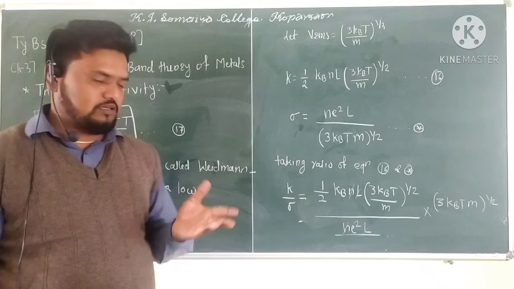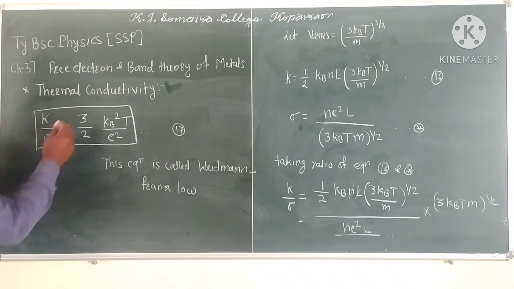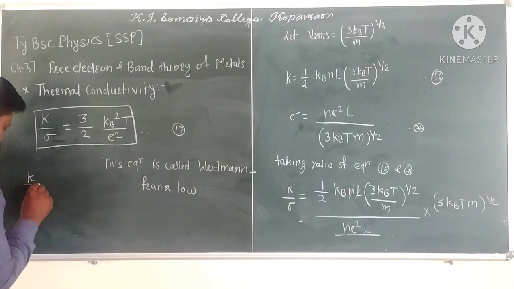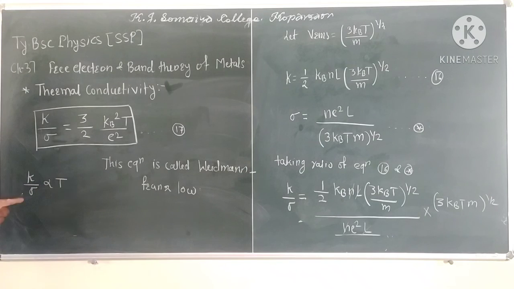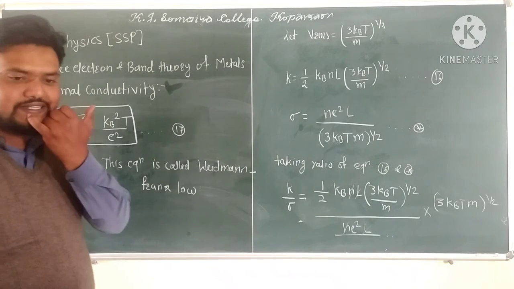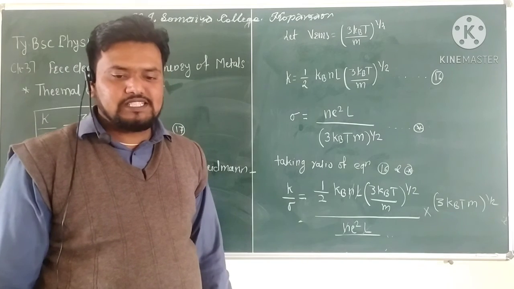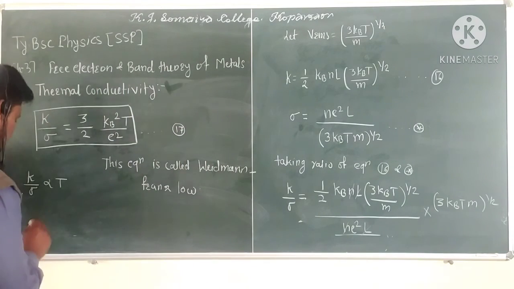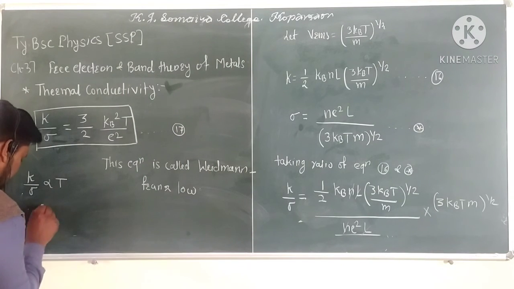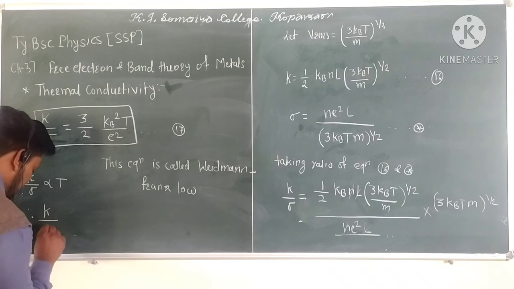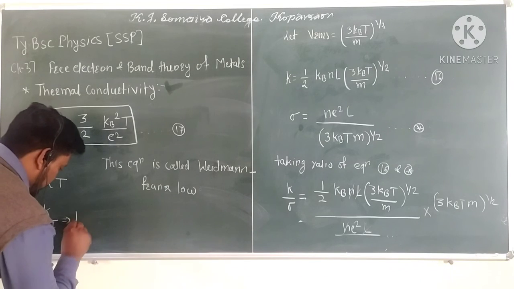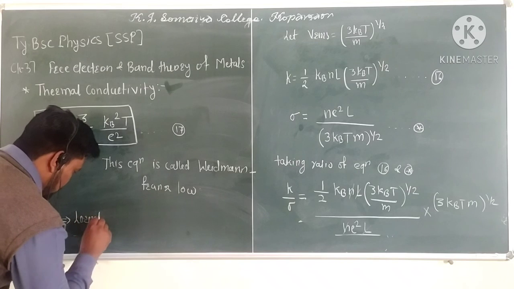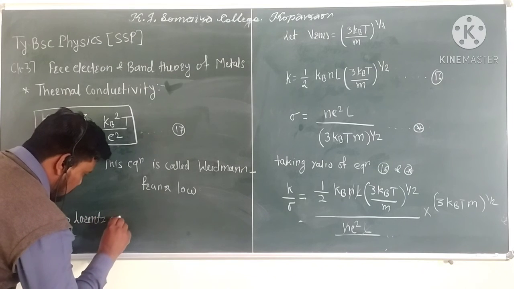K by sigma is directly proportional to the temperature, and the constant K by sigma T is the Lorentz constant.